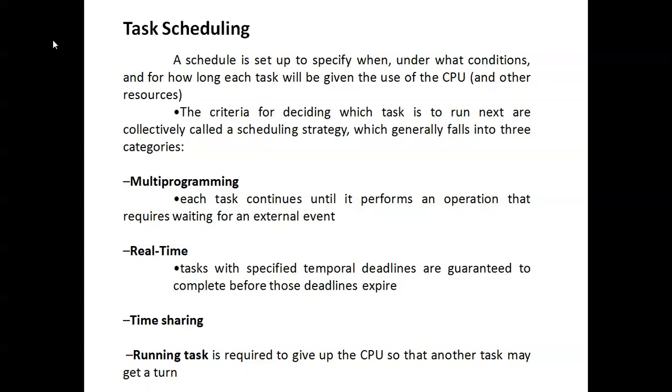And time sharing: the running task is required to give up the CPU so that another task may get to run.